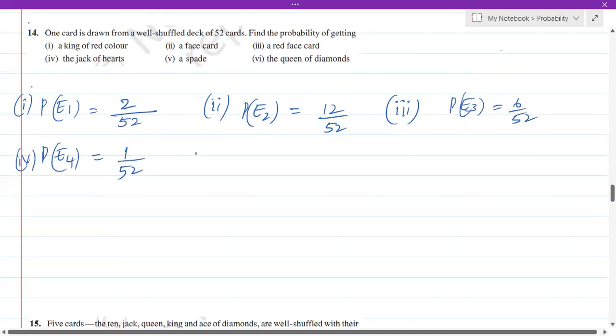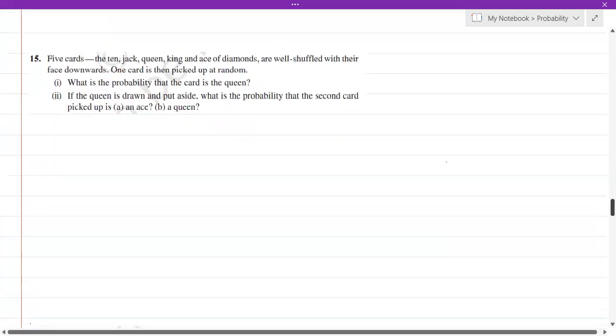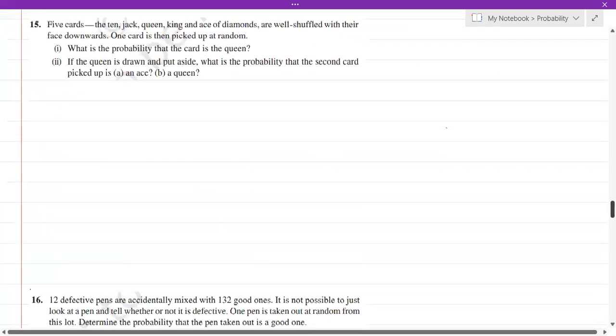So coming to the fifth question. Okay. A spade. How many spades do we have? We have 13 spades, isn't it? Out of 52. Coming to the next one, the queen of diamonds. In diamonds, how many queens do we have? We have only 1 out of 52 cards. So these are the answers. Let's get into the next one.